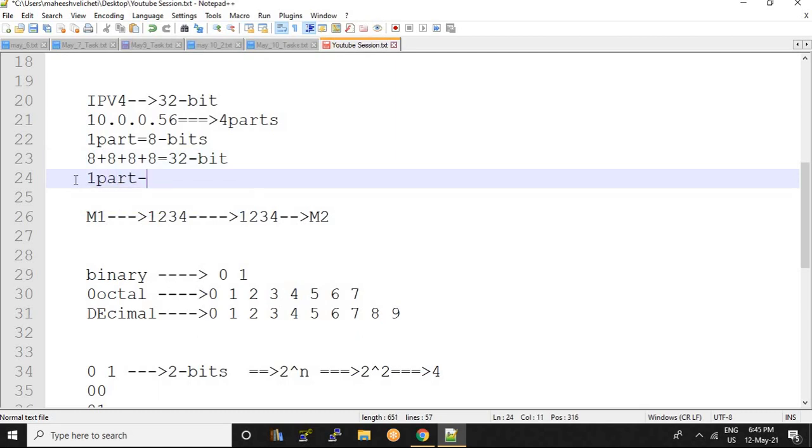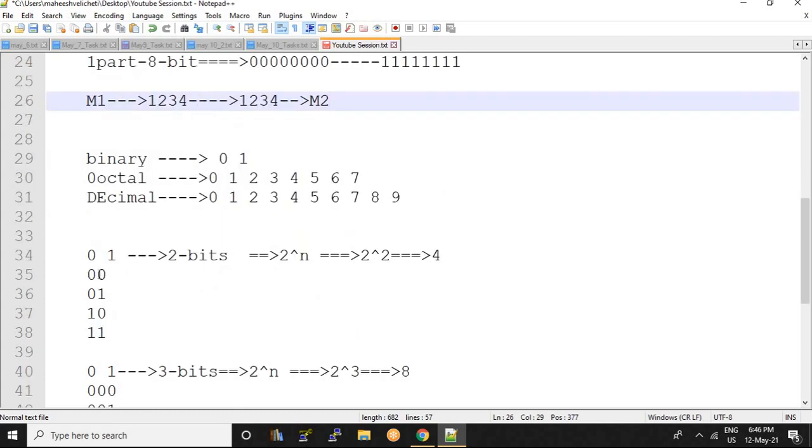So this 8 bit is also, I am taking only one part, for only 8 bits. So where does it start? It starts from 0, right? So 8 zeros, 0 0 0 0 0 0 0 0. And where does it end? 1 1 1 1 1 1 1 1. So here is the ending.